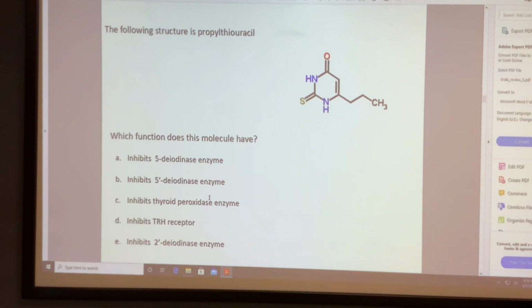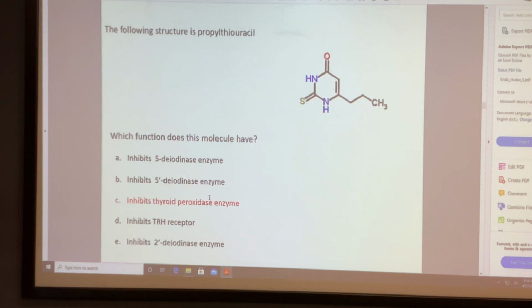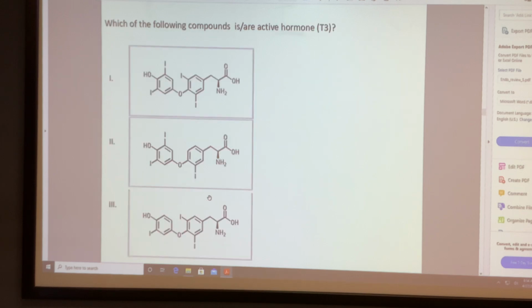Propyl thiouracil. TPO, thyroperoxidase enzyme inhibitor. Yeah, that we have seen. Which one is that? Can you go back? This one? Which one is active? 2 and 3.